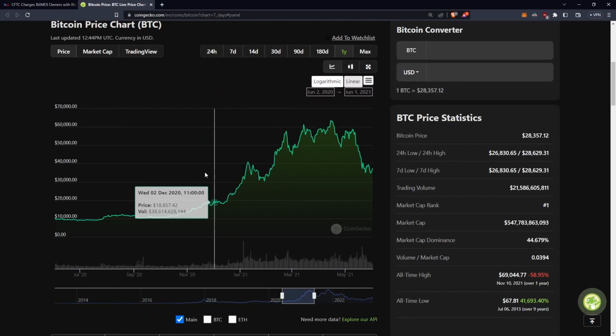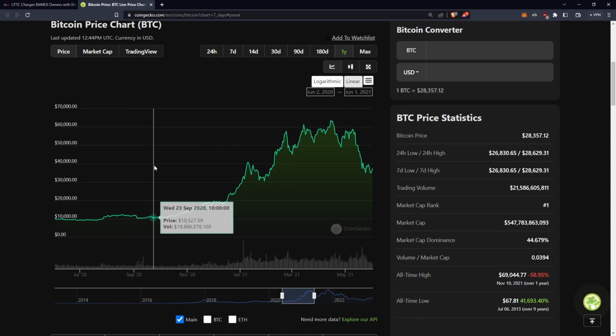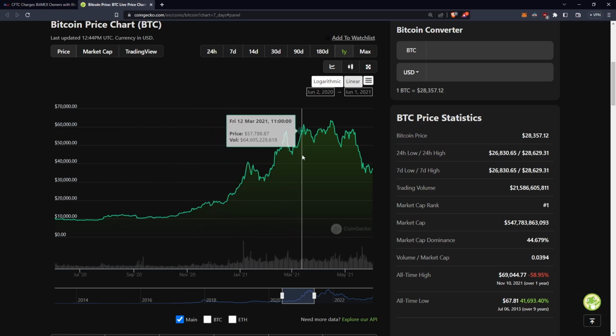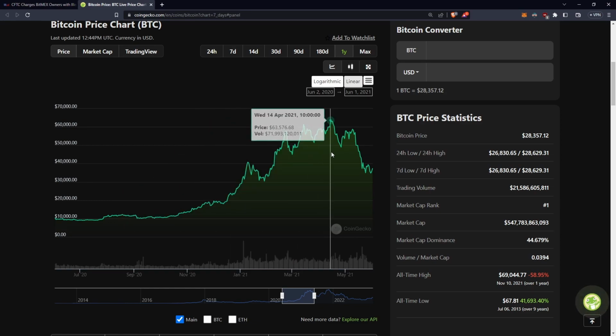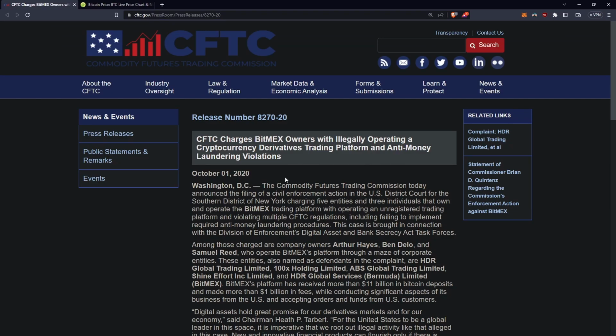And if we take a look at the Bitcoin chart and we line up the dates, we go 1st of October, and we can see the effect, what happened on the price. Went from 10,800 all the way down to, oh my god, 10,770. And then it pretty much quadrupled in price after that over the next year. So as you can see, the CFTC is definitely going to have a big impact on the crypto space.